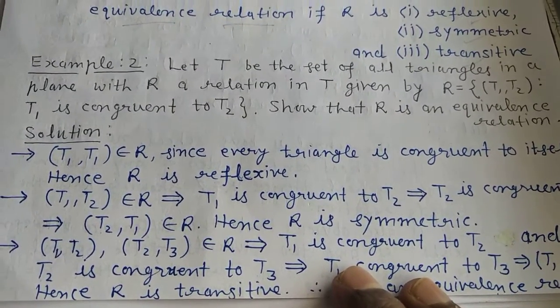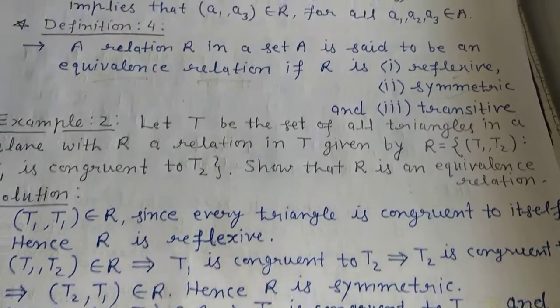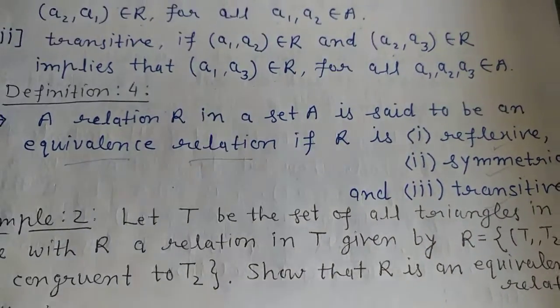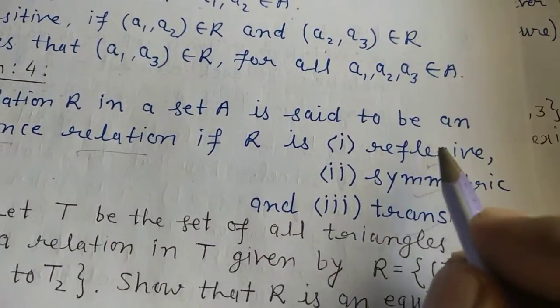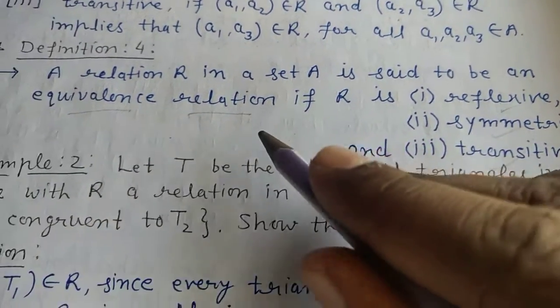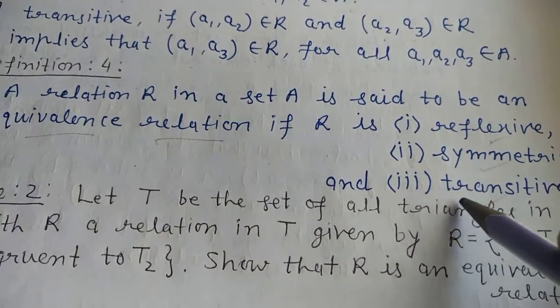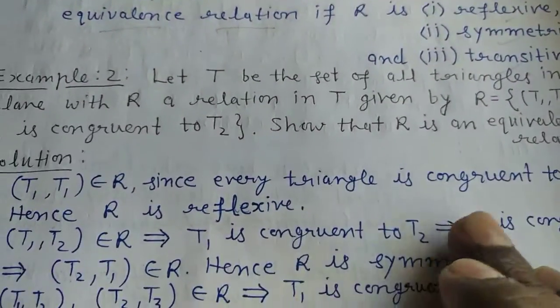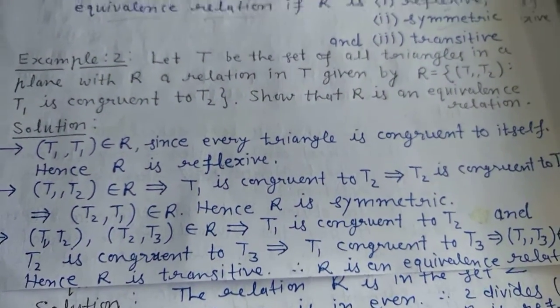So last time we have seen the definition of equivalence relation, right? In which the condition was all three relations must hold to be an equivalence relation, that is reflexive, symmetric and transitive. Now we'll see the examples related to this equivalence relation.